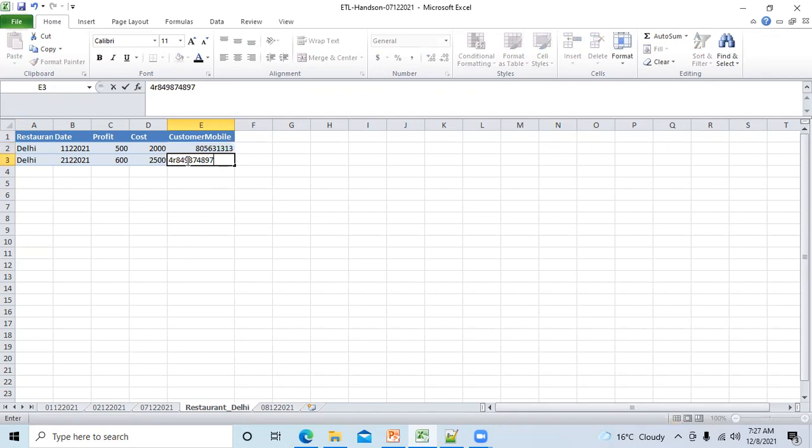Now, mobile number is personal information, right? This should not be displayed, this should not be visible to all the users or to all the customers. I think you all know this. So you have discussed with the source team that they should not send this customer mobile.